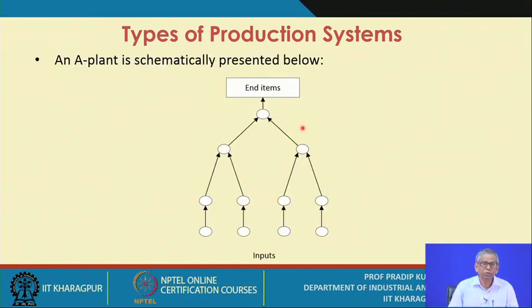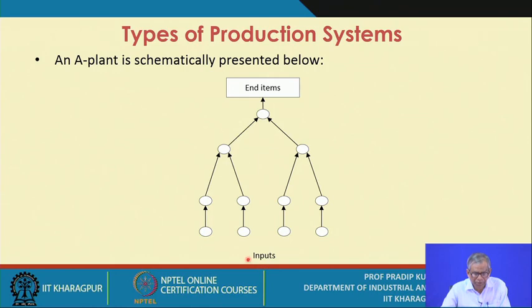Now, to some extent you have come to know the characteristics of a V plant, and similarly you also must know the characteristics of an A plant. Now, how do you represent the A plant? This is also presented schematically.